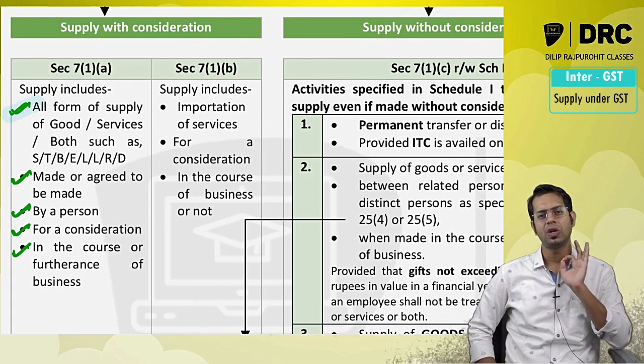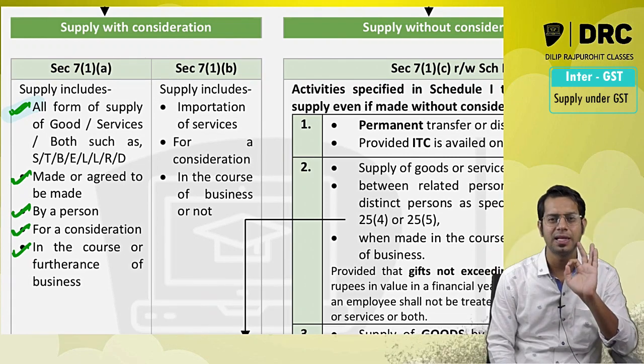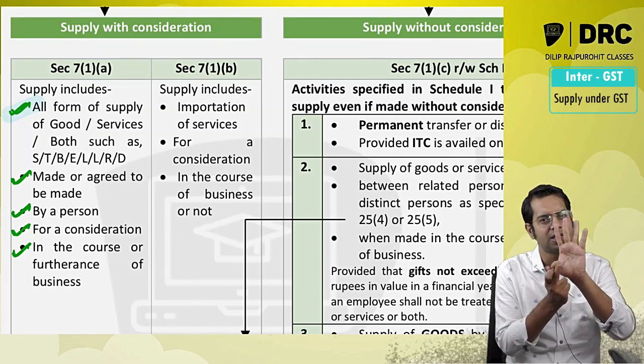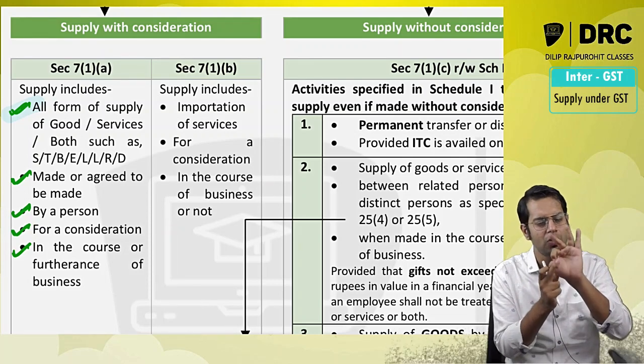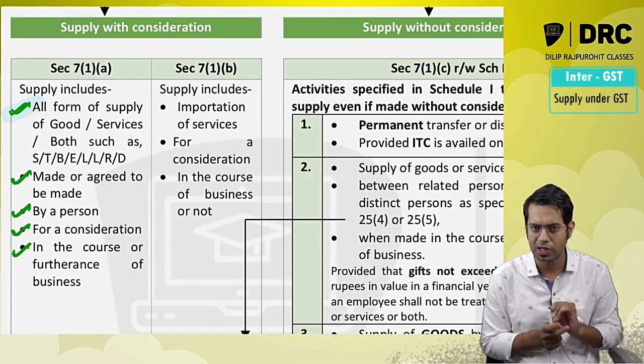Section 7 subsection 1 clause A says, if you want to call something a supply, five things should be there. It should be a supply of goods or services made or agreed to be made by a person for a consideration in the course or furtherance of business.